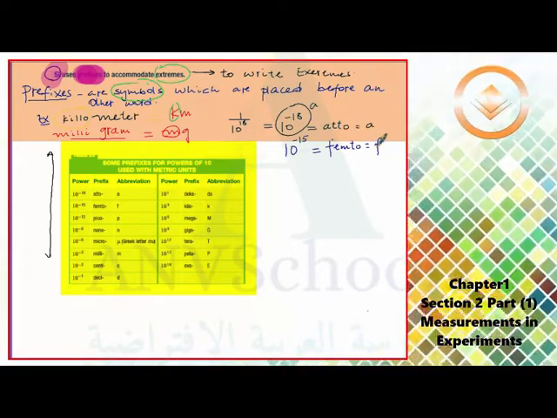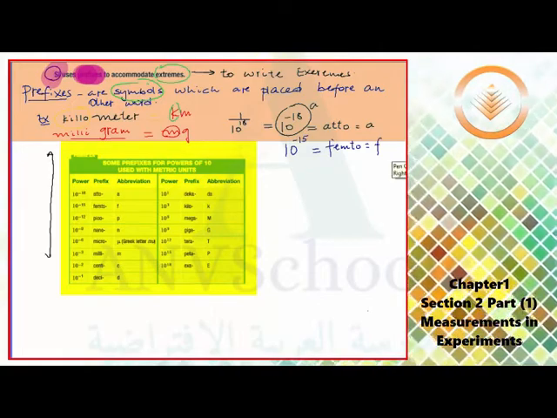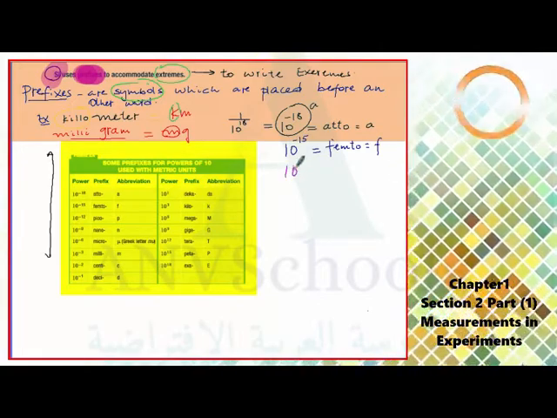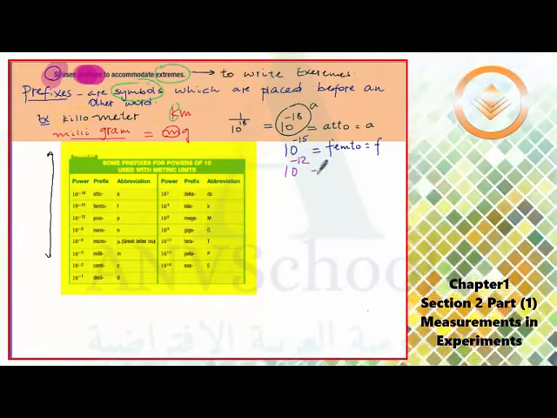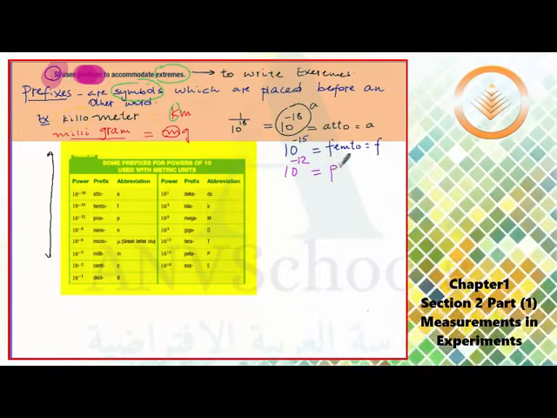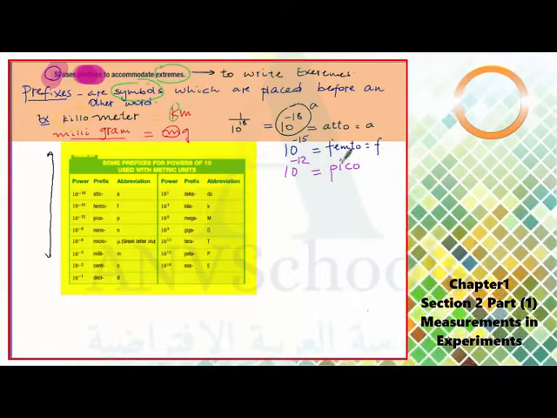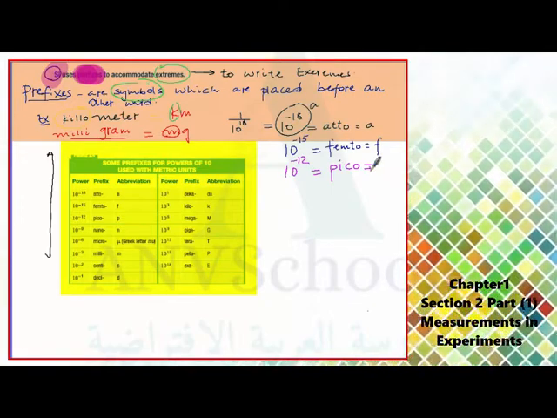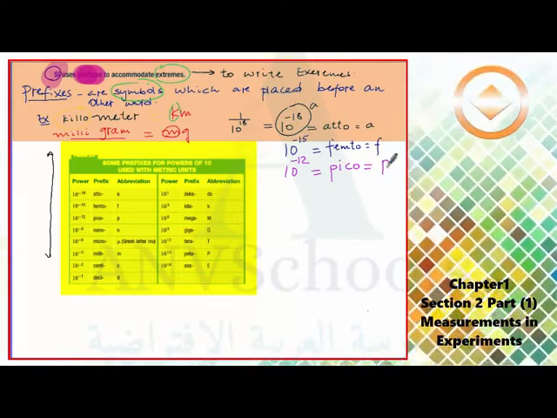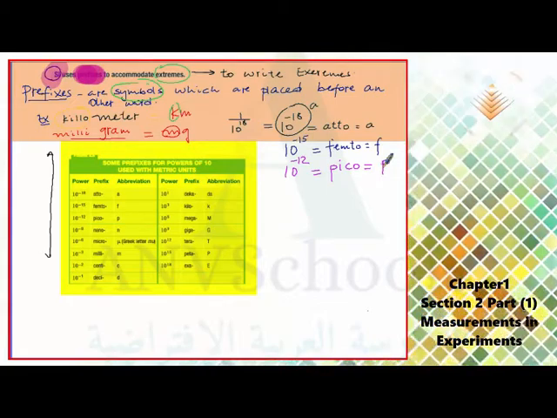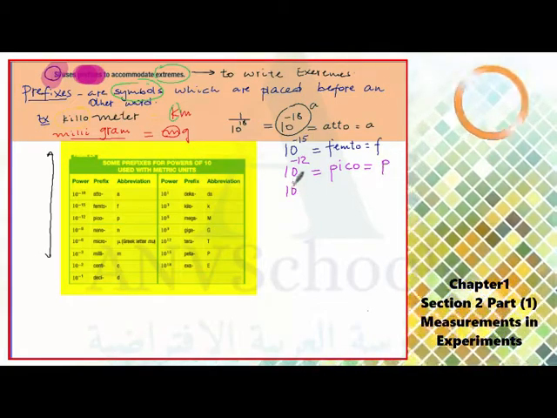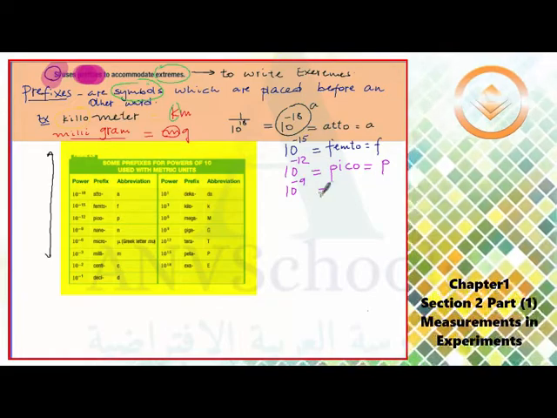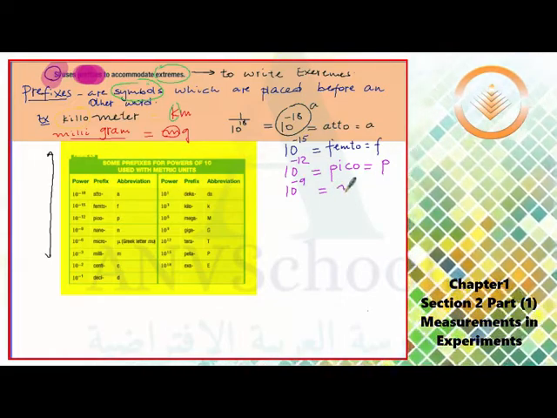The other one is 10 to the power of negative 12, which is called pico, that's P. The other one is 10 to the power of negative 9, which is called nano.